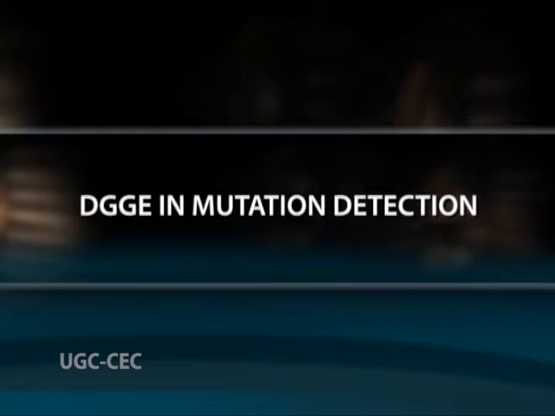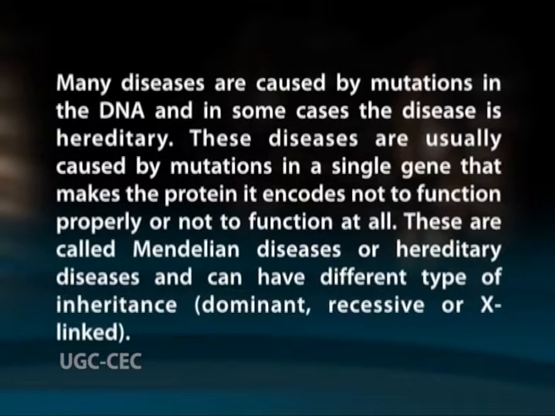DGGE in mutation detection. Many diseases are caused by mutations in the DNA, and in some cases the disease is hereditary. These diseases are usually caused by mutations in a single gene that make the protein it encodes not function properly or not function at all. These are called Mendelian diseases or hereditary diseases and can have different types of inheritance: dominant, recessive or X-linked.